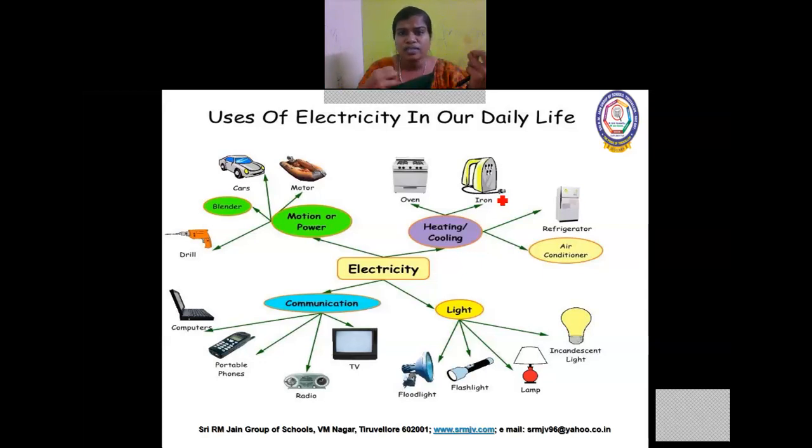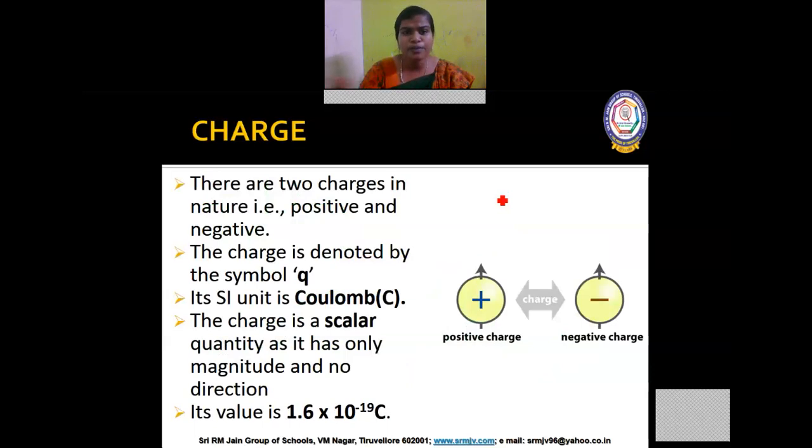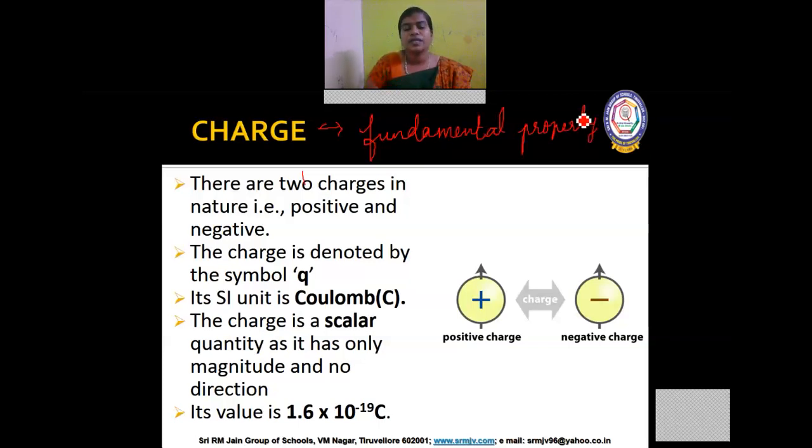Do we know what constitutes electricity? What factors control the flow of electricity? How to measure it? Let me tell you. Before getting into the bigger topic of electricity, let's get into the root of this concept: charge. Charge is the fundamental property of a particle, like its mass and length.